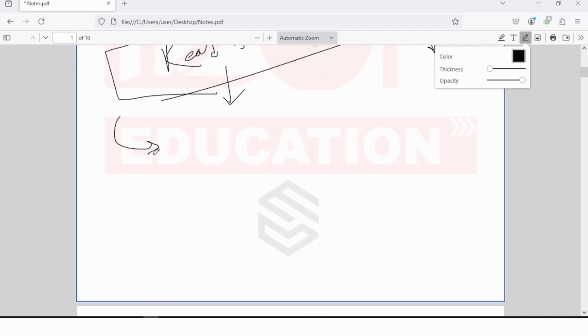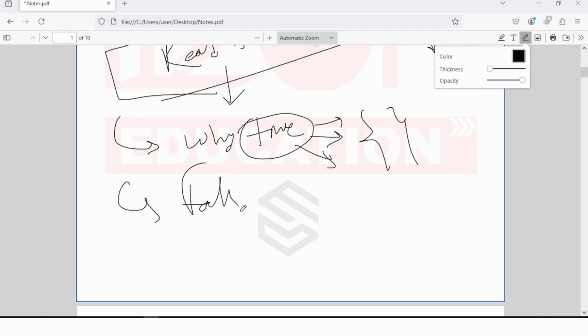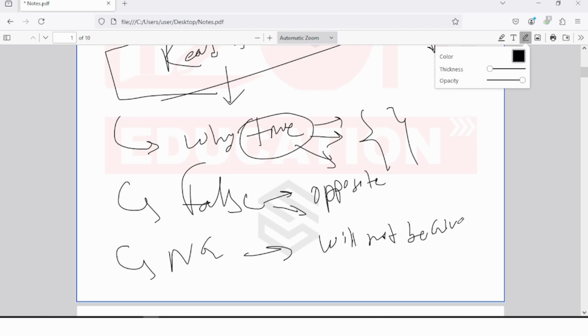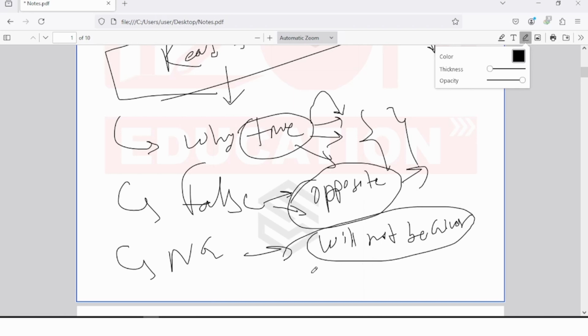So after reading the question, you need to ask yourself three questions. Why can this question be true? If the answer is true, what kind of information will you find in the passage? If the answer is false, what kind of info will be given opposite in your passage? If the answer is not given, what type of info will not be given? I'm repeating it again. When reading the question, you need to find out what type of info will be given in the passage for that specific question, what type of info will be given opposite, and what type of information will not be given.